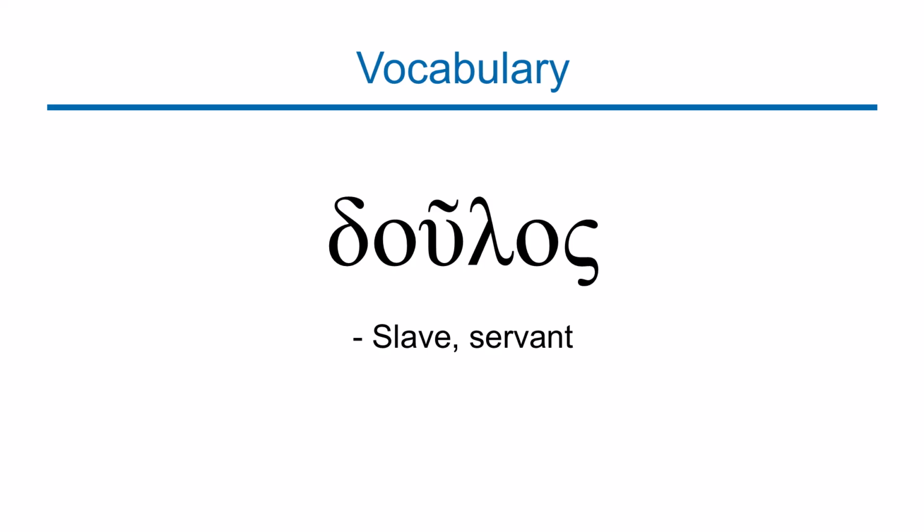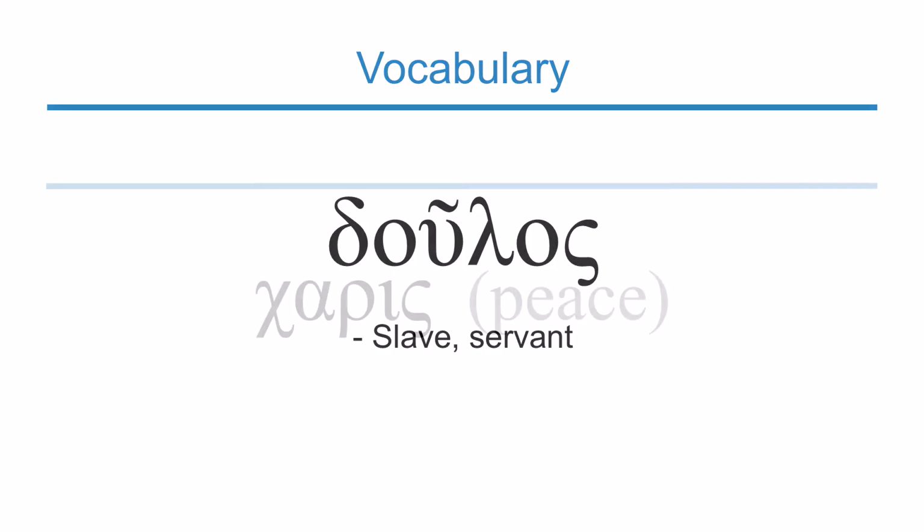And when Paul introduces himself, he says, Paul, the doulos of Christ. And that means Paul, the self-made slave to Christ. You are not employed, but you submit to another person to become a slave. And that is very important in the Bible. So doulos means a slave or a servant.